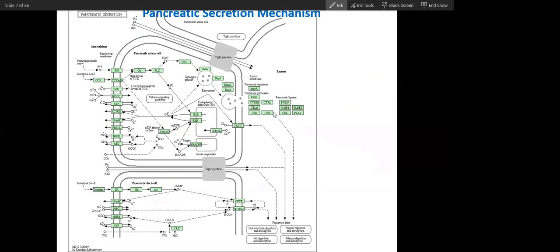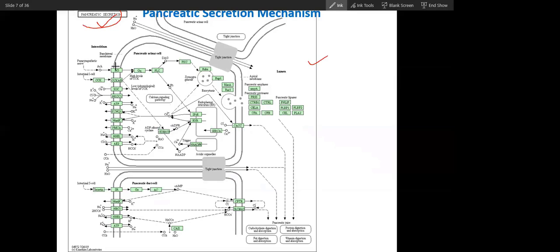This may look very complicated, so don't worry about it. It is a bit like your note. You can see the whole picture of pancreatic secretion is given in fine detail, so that if you want to study how pancreatic secretion happens, the mechanism, you can study through this chart. It is for you.